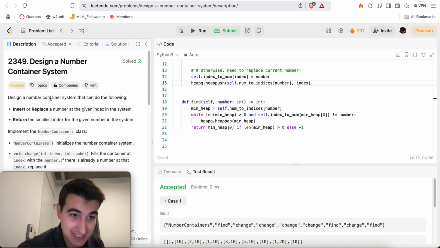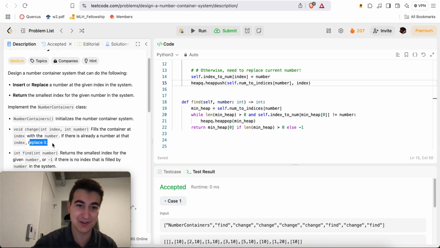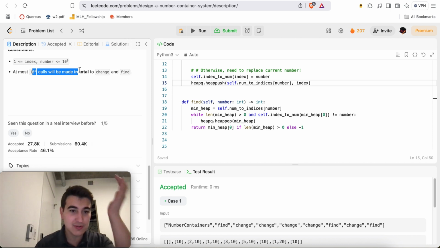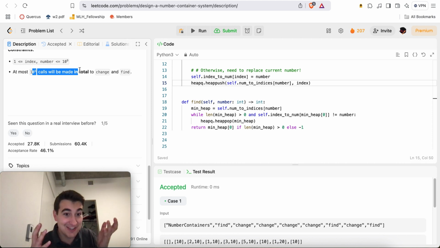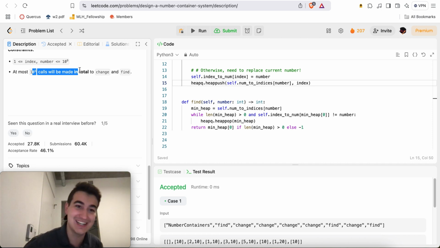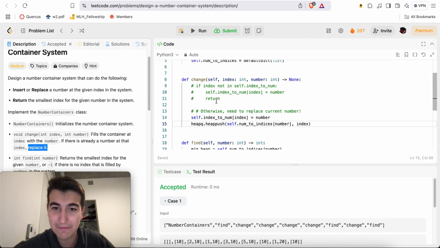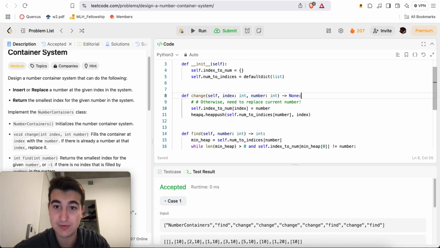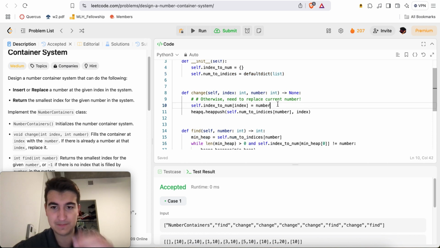Okay, yeah, this problem is definitely a lot easier when it says replace the number at an index, not like, you know, shift everything so on, where there's only at most 10 to the 5 columns, because it was going like, mate, no matter what you do, you gotta sacrifice something here. So yeah, when I saw the words replace it became definitely a lot easier to do. Okay, here we'll just do this.